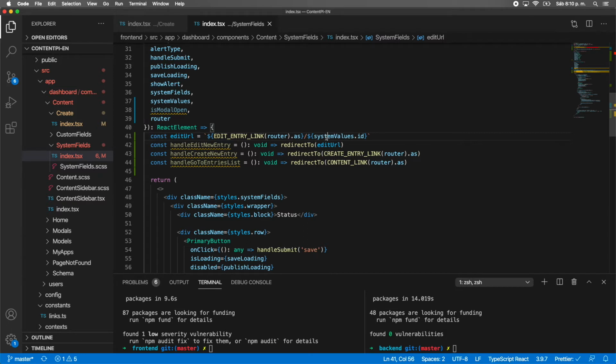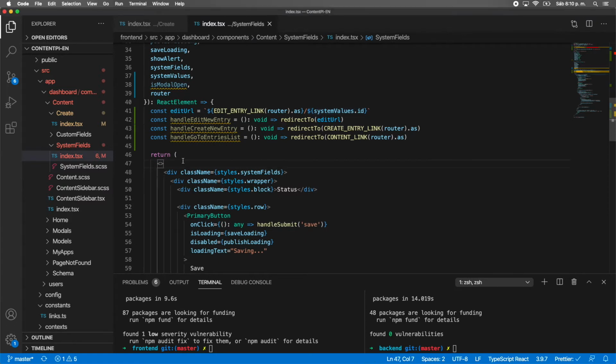I'm not sure just yet, but for now we are going to keep this link like this. So basically this is gonna be like edit model, the /post/ the ID of the value. For now we will keep it like this, but I was thinking that probably that can change in the next video.